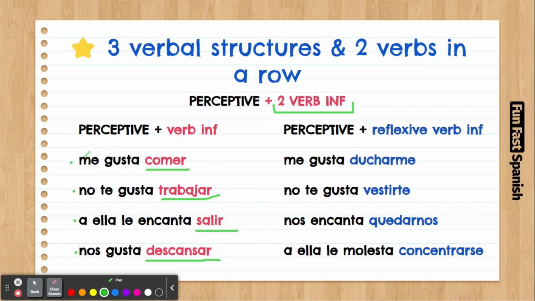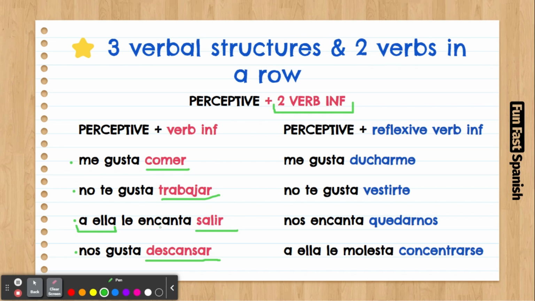And in the first position goes the verb in a perceptive structure. A mí me gusta. A ti no te gusta. A ella le encanta. A nosotros nos gusta. Yeah. As you can see here, I didn't put "a mí" because it's optional. Here, I didn't put "a ti" because it's optional, because it's the first and second person pronouns. But for the third person, you need to specify: a ella le encanta salir.